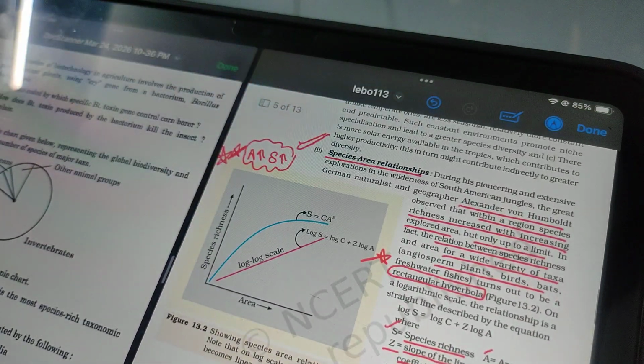Next important topic is species area relationship. In this, the graph is very much important. This is the species area relationship. That is what this graph is representing. It is representing that species richness increases as we increase the area, with the increasing explored area, but only up to a certain limit.